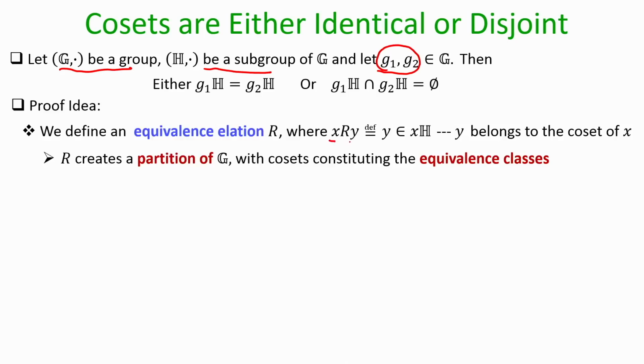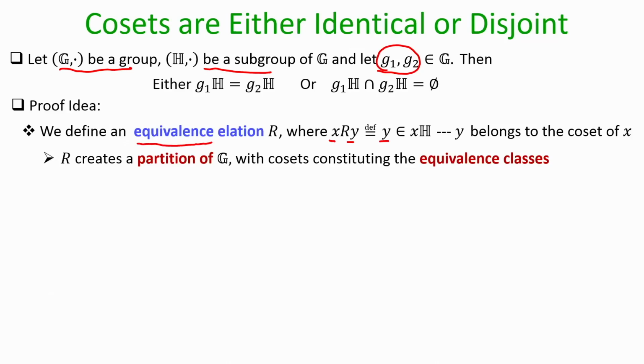I say that element x is related to the element y if the element y is present in the left coset with respect to the element x, right. If that is the case, I will say x is related to y, otherwise x is not related to y. And I will prove very soon that indeed this relation is an equivalence relation, namely it satisfies the reflexive property, symmetric property and transitive property. Assume for the moment that it is indeed the case, that means this relation is an equivalence relation.